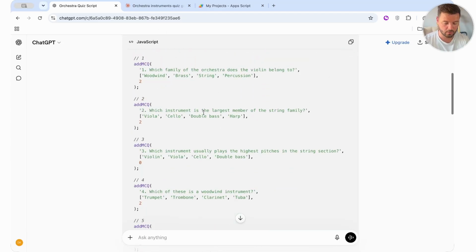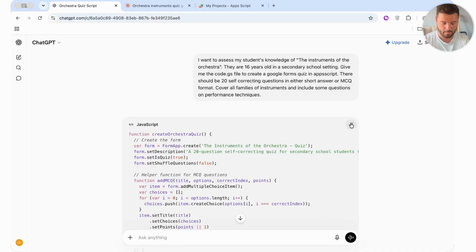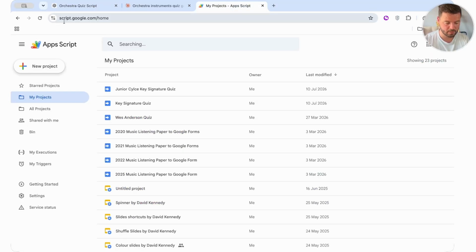I'm going to use this code now. I'm going to click the copy button. Then I'm going to visit this website, script.google.com. It brings me into my own. I'm already signed into my Google account here myself.